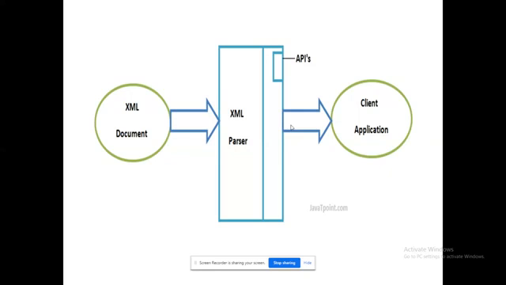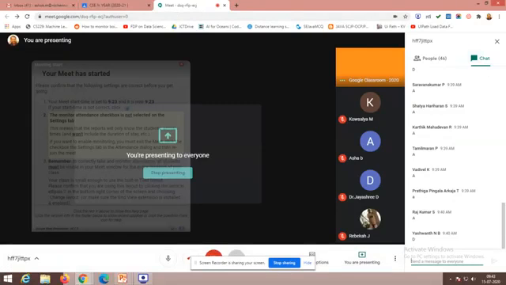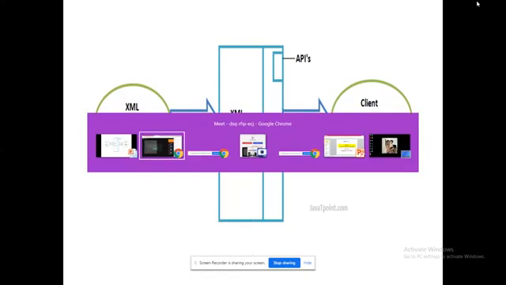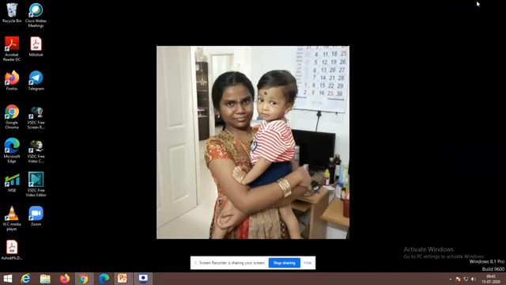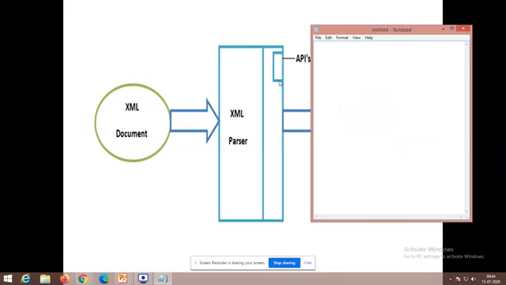Even if we execute and see this in a browser, I can convey that. Since working virtually makes it tough to move forward, I will show you a sample program. Just open Notepad. Here I am going to type a program. I am typing student, which will be my root tag.